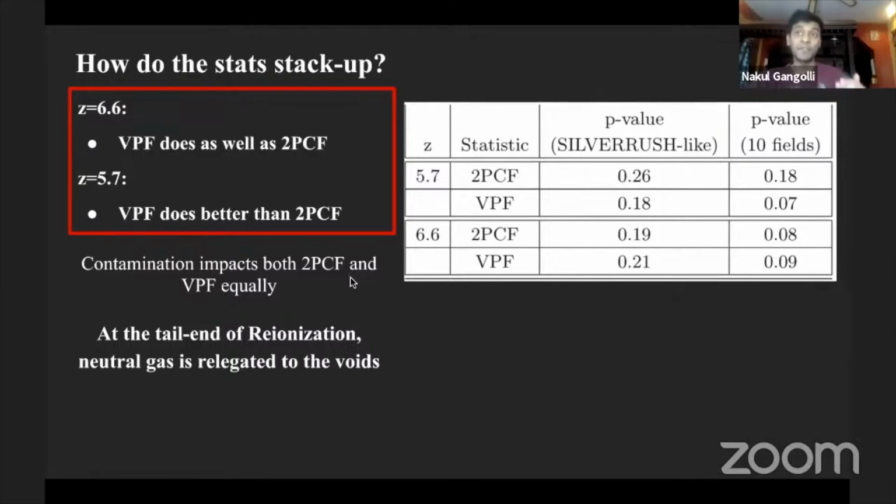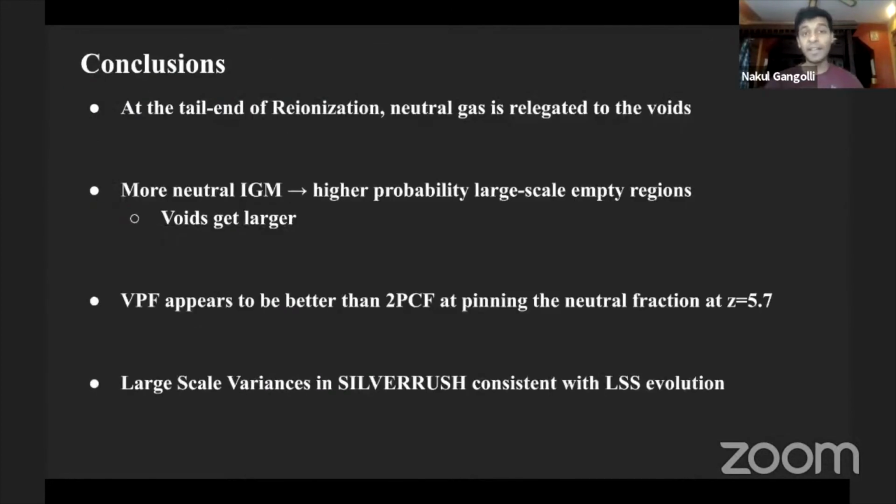We test for contamination and find that it affects both of them roughly equally. And so the intuition as to why the VPF might be doing better at lower redshift than at higher redshift is that at the tail end of the reionization process, the neutral gas is relegated to the voids. And since the large scale structure has more time to evolve, those voids become more enhanced by the neutral gas present in the IGM rather than being more dispersed earlier on. And so I'll conclude my talk there. I'll leave up a summary slide, and thank you for your time.